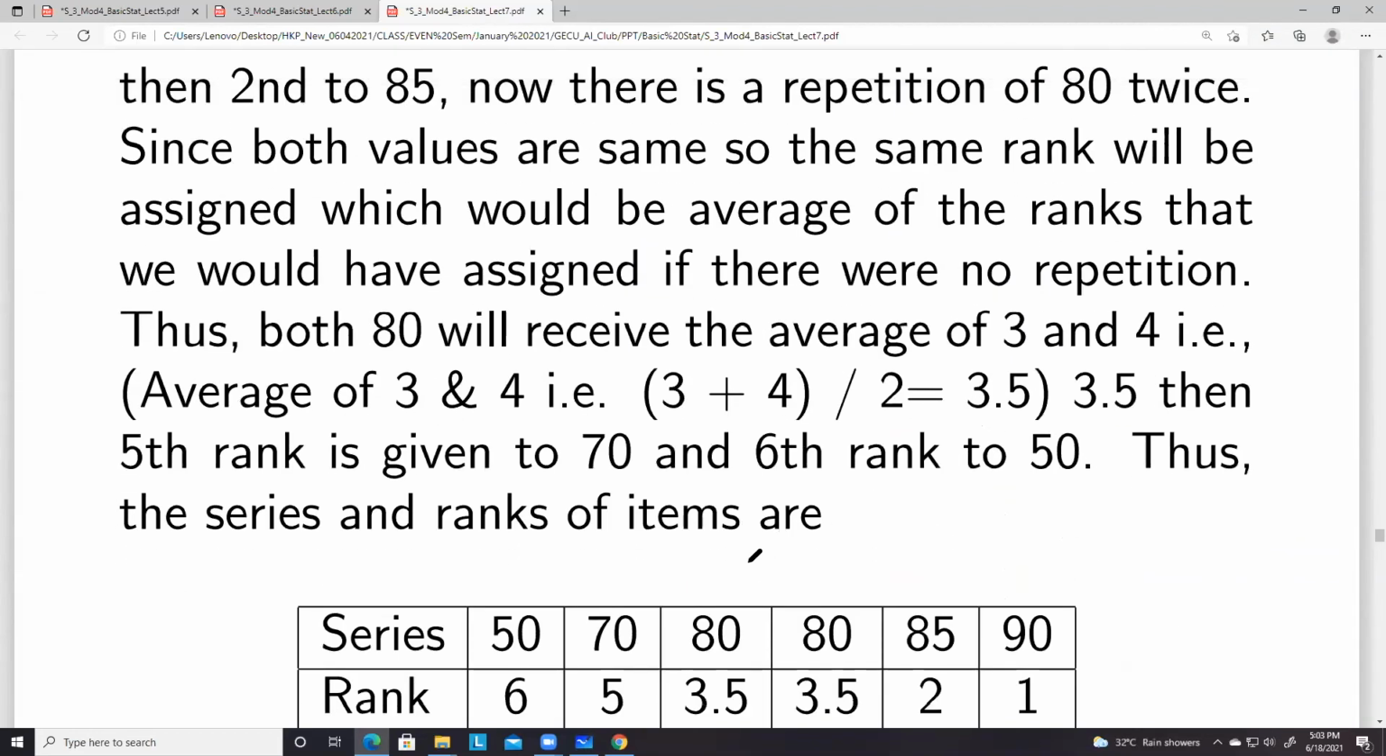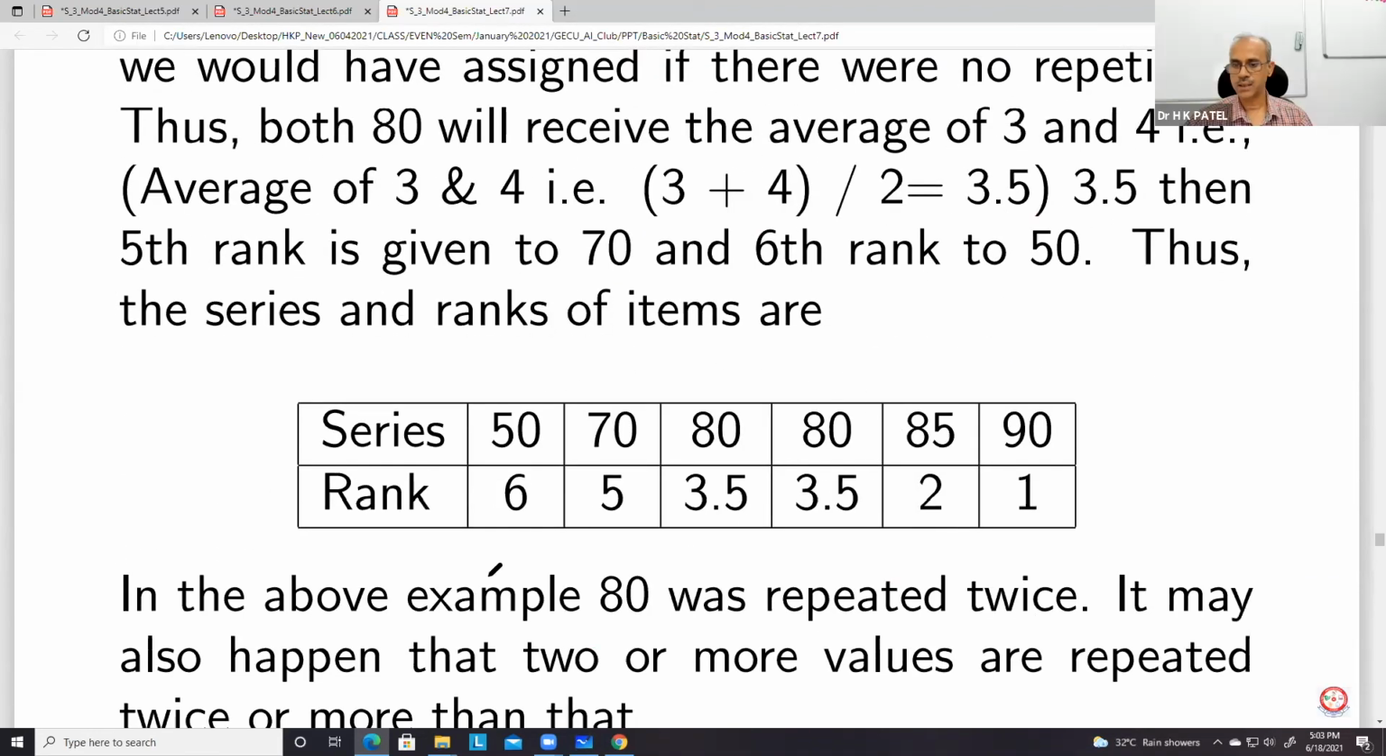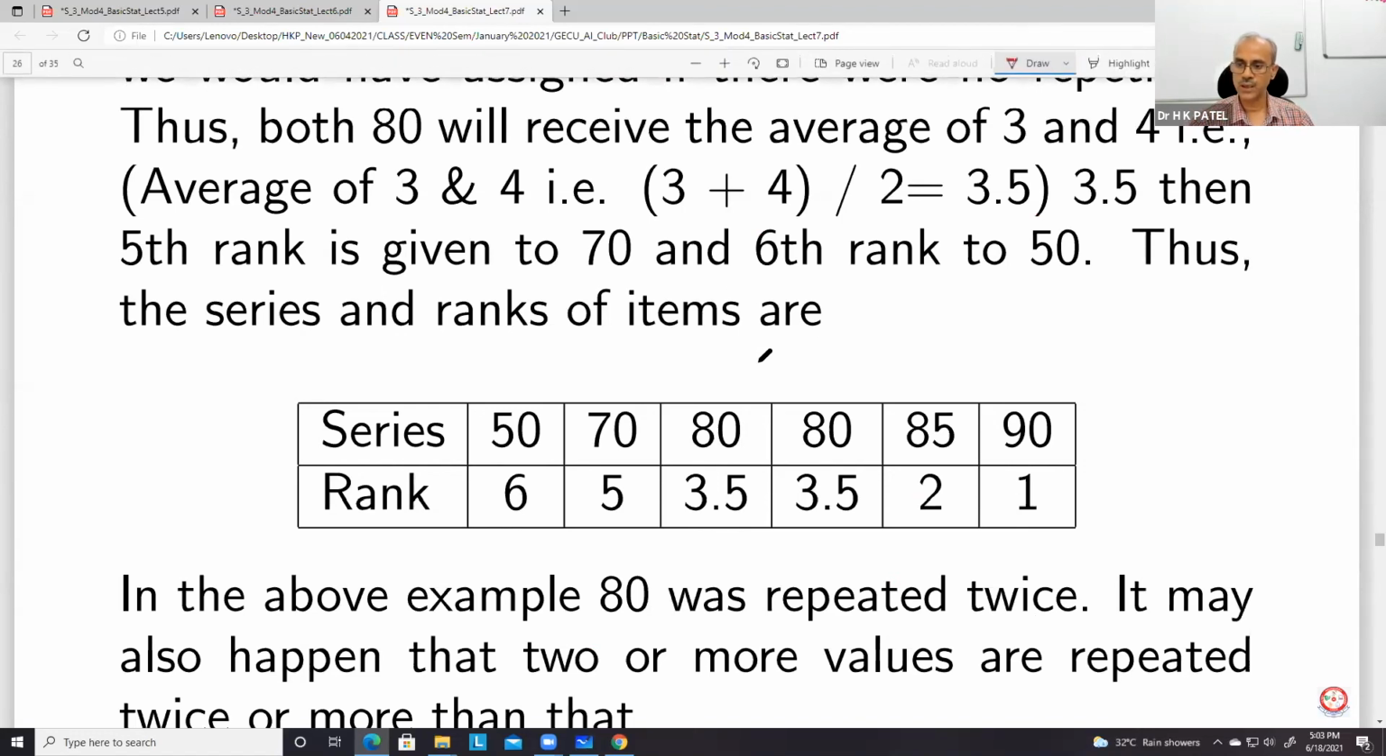Sir, 4 will not come? 4 will not be repeated, right? No, because we have third and fourth values the same.